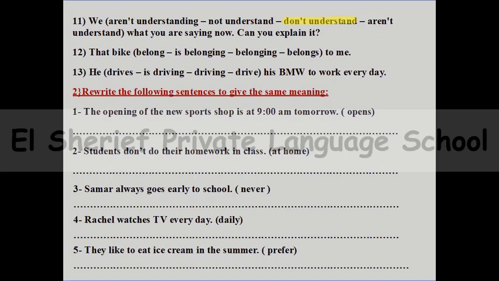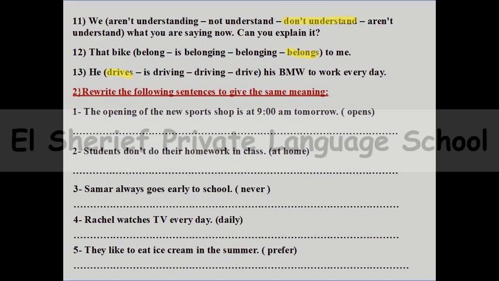That bike space to me. That bike belongs to me or is belonging to me. I can say that bike belongs to me because this is a state, not an action. Number 13, he space his BMW to work every day. So this is a habit for him. So we can say that he drives his BMW to work every day.